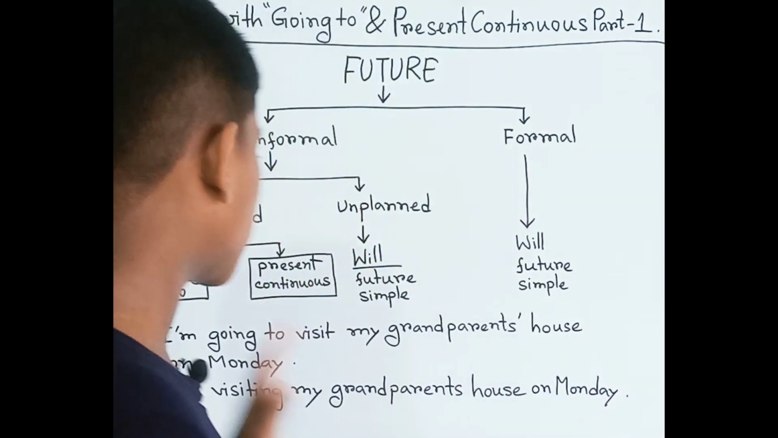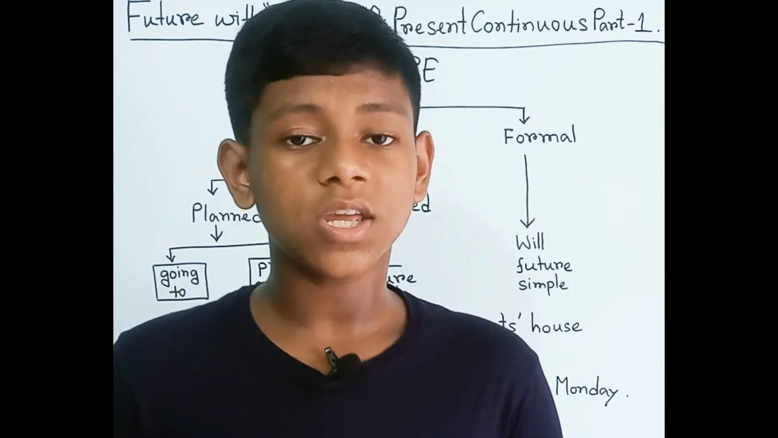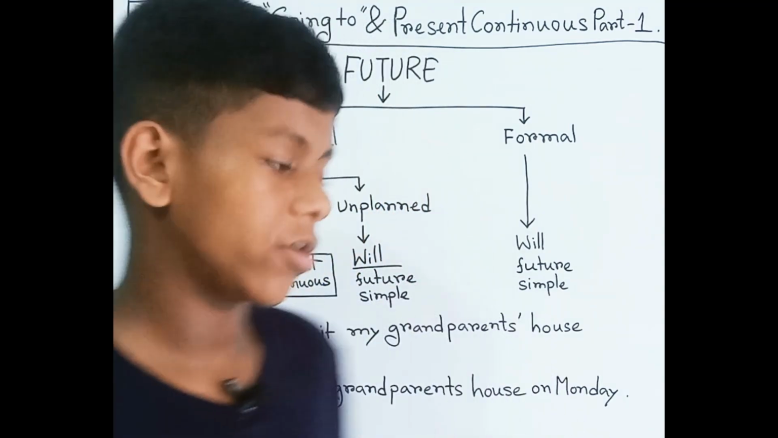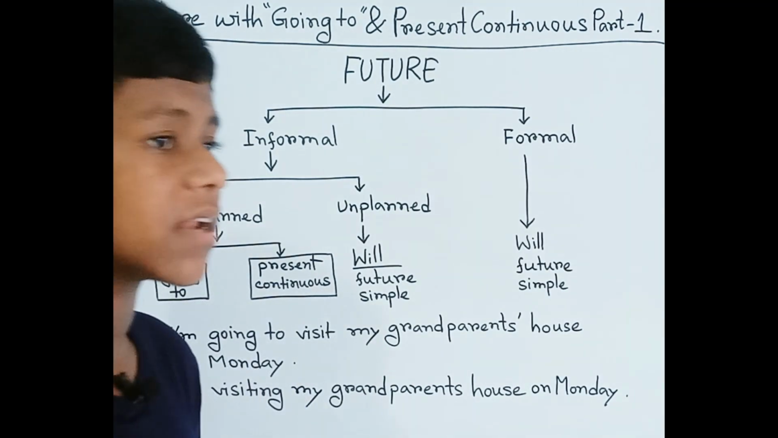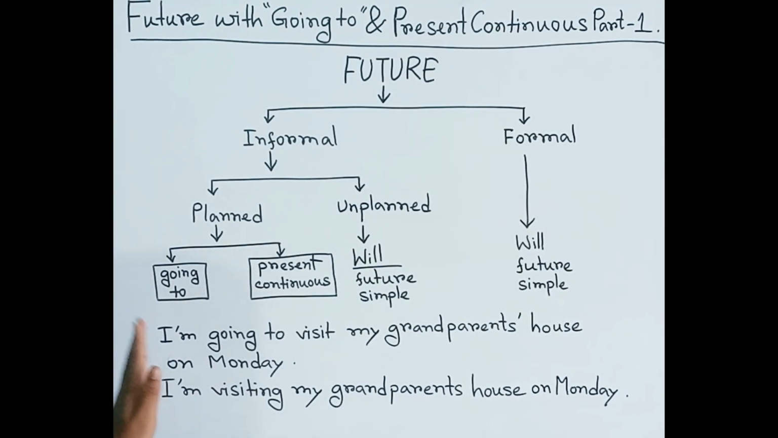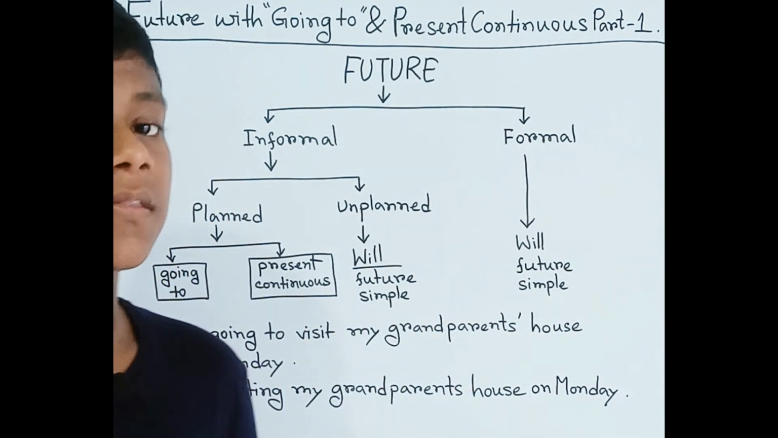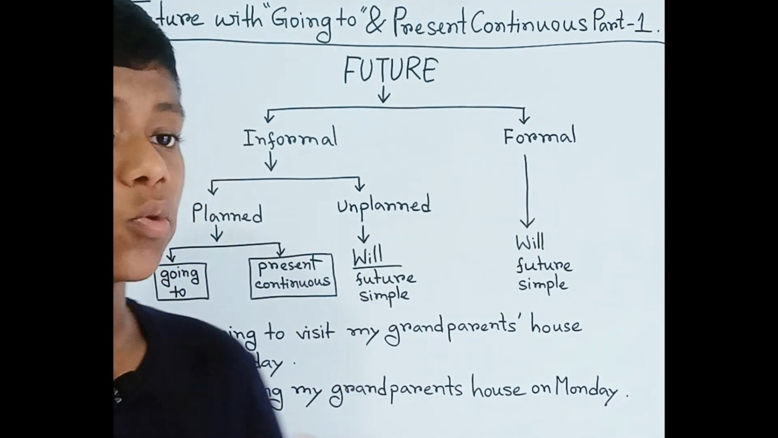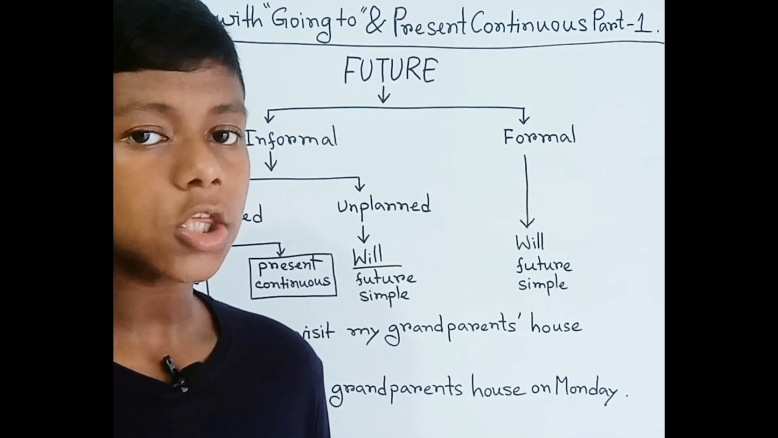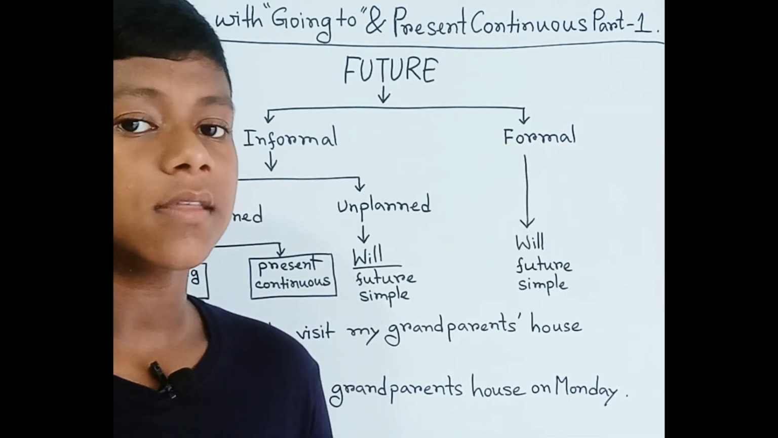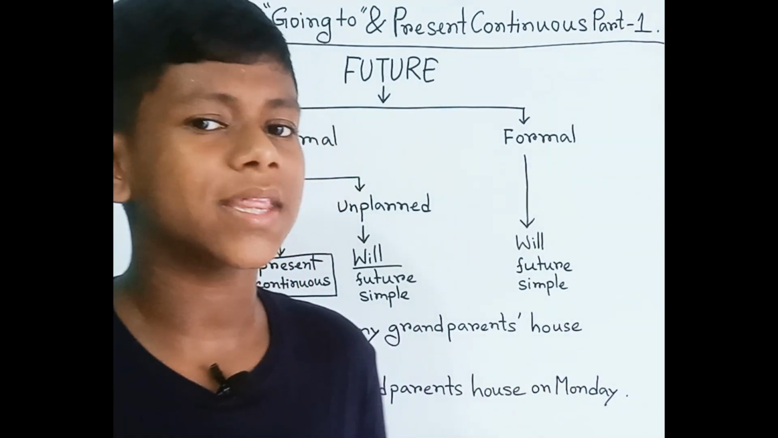Okay, so at that time we can use what? Going to. Okay, you can use it with anything which indicates the immediate or near future. Okay, and if you see the example, then you can understand. Here we are watching, I'm going to visit my grandparents' house on Monday. So it indicates that you have planned this, that you will go on that day, and at that time your grandparents are already ready. They have collected everything to wish you, to welcome you. So everything is going with plan.